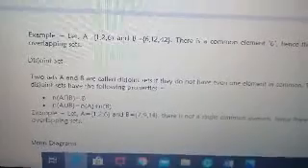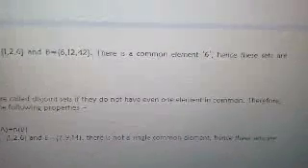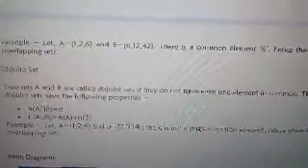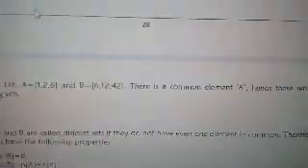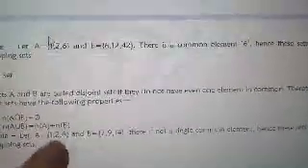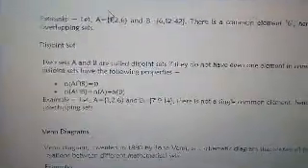Then we also have disjoint sets. Two sets A and B are called disjoint sets if they do not have even one element in common. Therefore, disjoint sets have the following properties. This means they have nothing in common. If you get the intersection, the cardinality is zero. The result is a null set. Example, let A be 1, 2, 6 and your B be 7, 9, 14. So they really have nothing in common. So meaning the sets are disjoint sets.